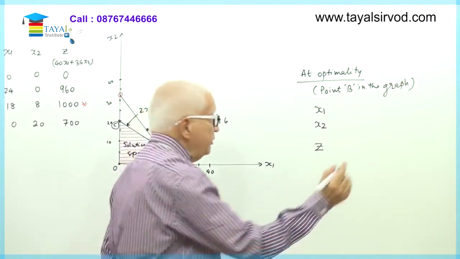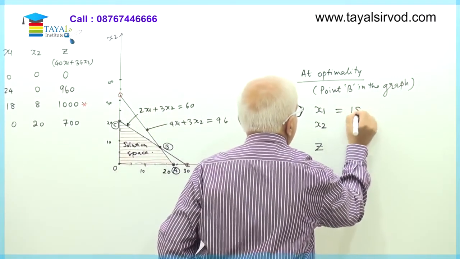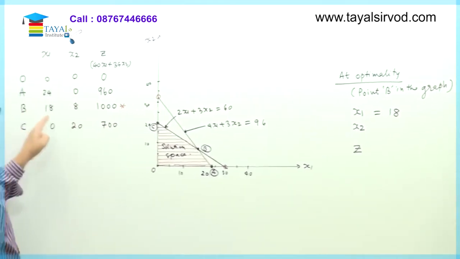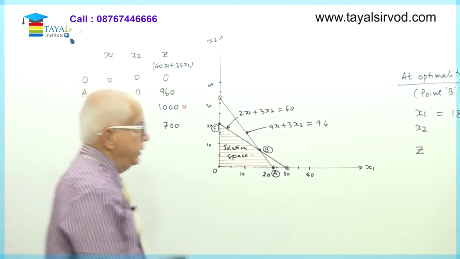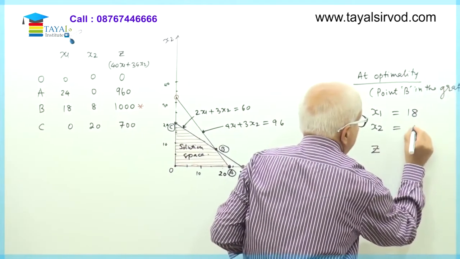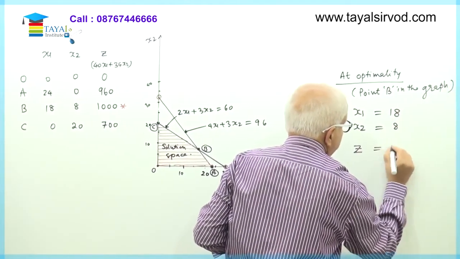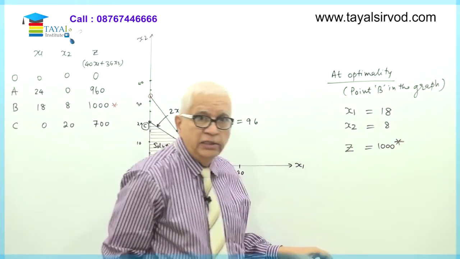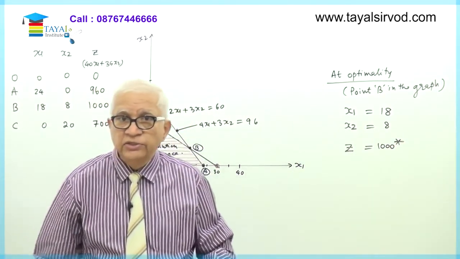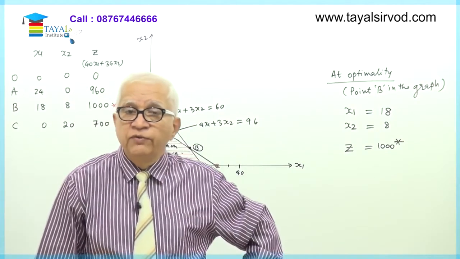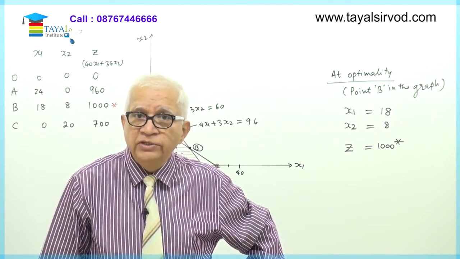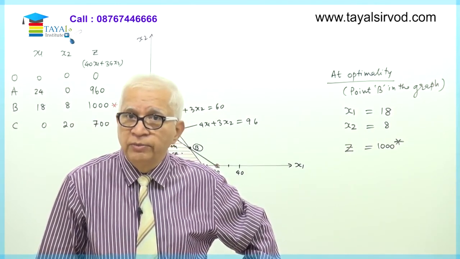What is the value of x1 that we have got? x1 is equal to 18. Look at the point here. x1 is equal to 18, x2 is equal to 8, and zeta is equal to 1000 with an asterisk. The asterisk suggests that this is the optimal solution, and therefore question number 1 stands fully solved, and this is where we stop question number 1.